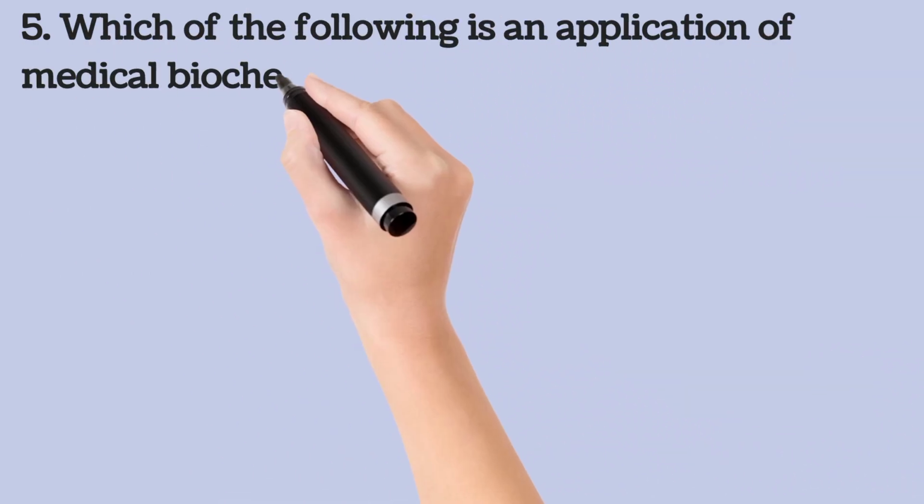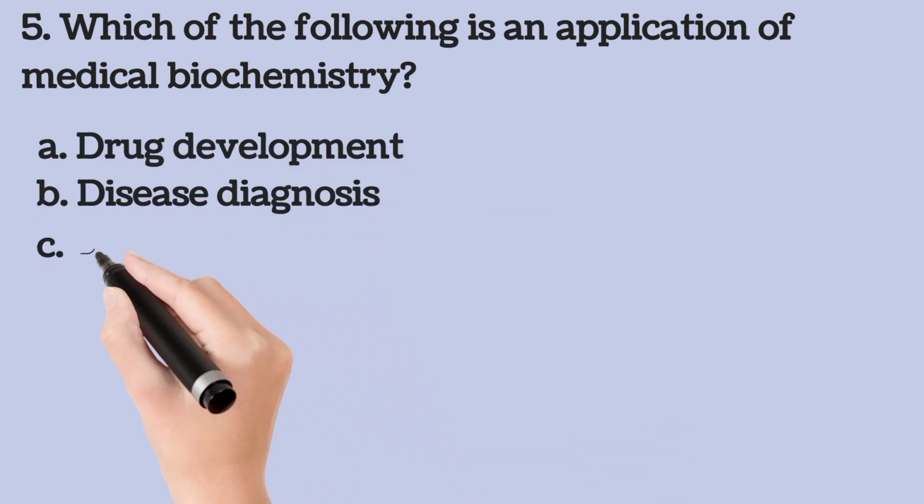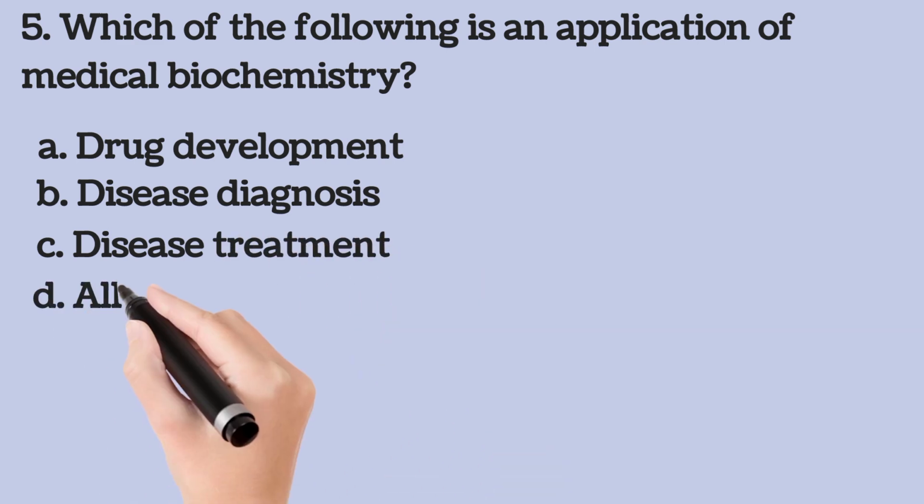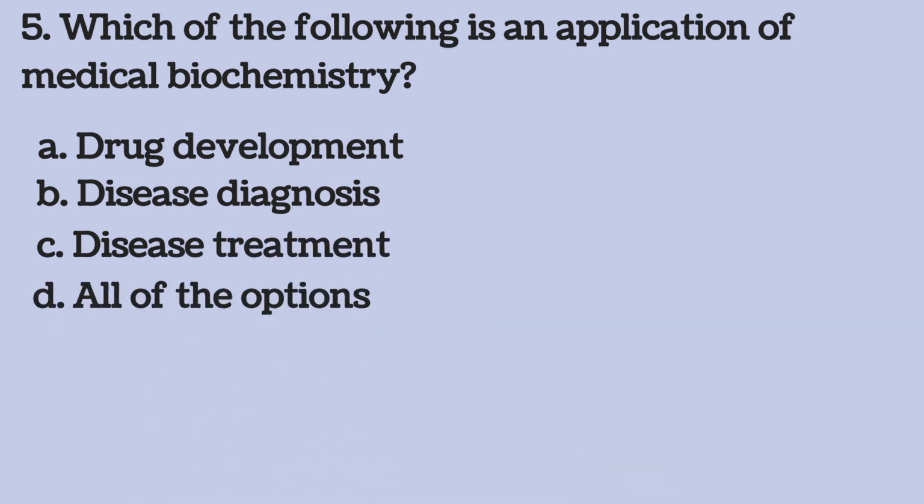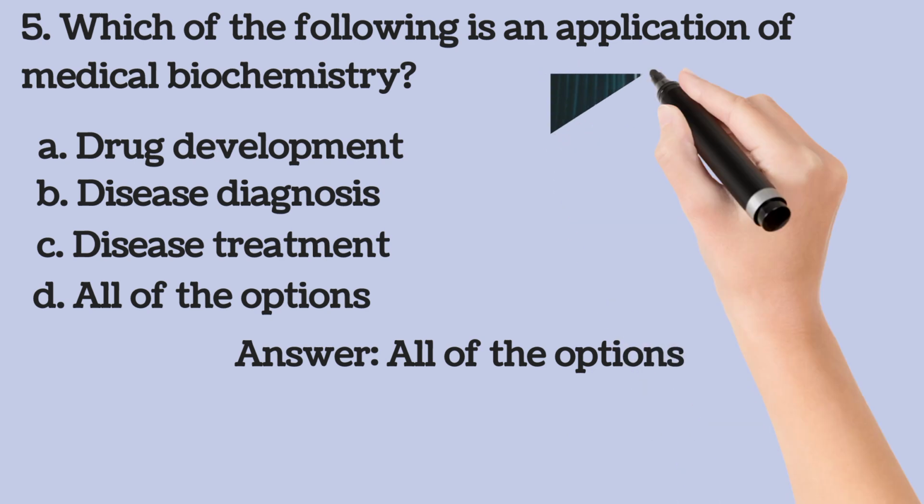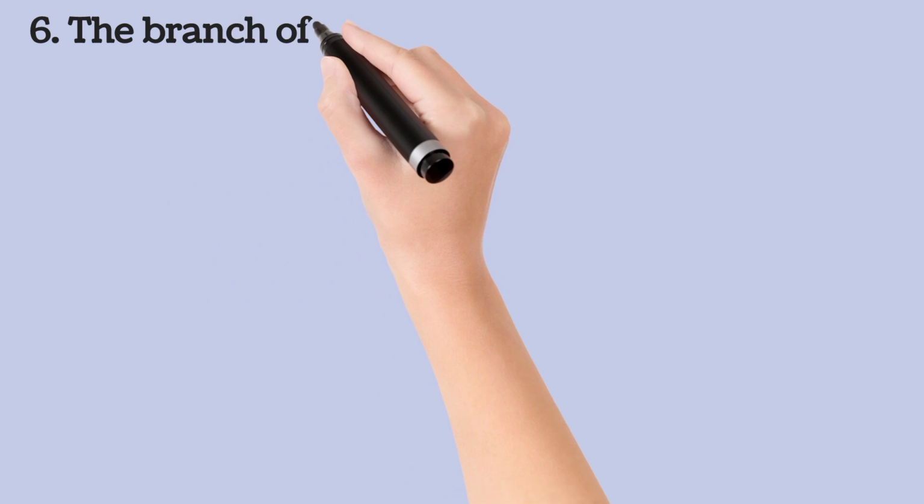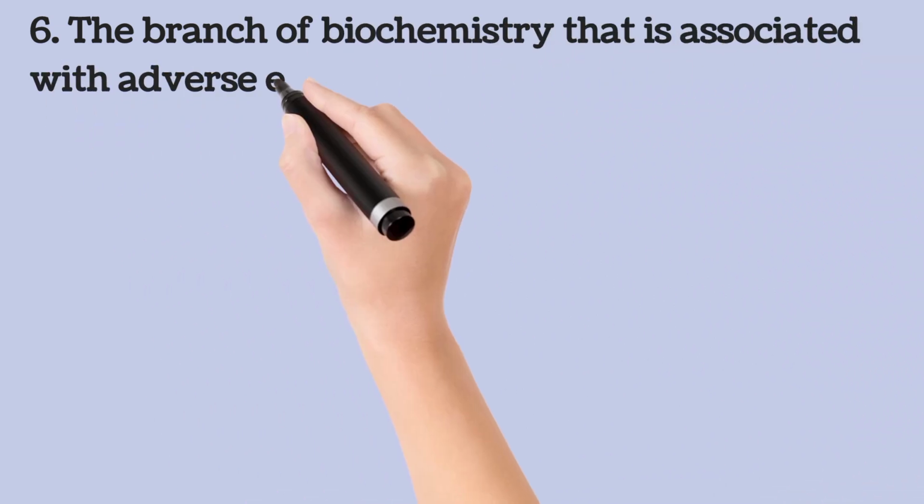5. Which of the following is an application of medical biochemistry? A. Drug development, B. Disease diagnosis, C. Disease treatment, D. All of the options. You have 10 seconds to answer this. Then the answer is all of the options. So generally, the main application of biochemistry in medicine involves drug development, disease treatment, and diagnosis.